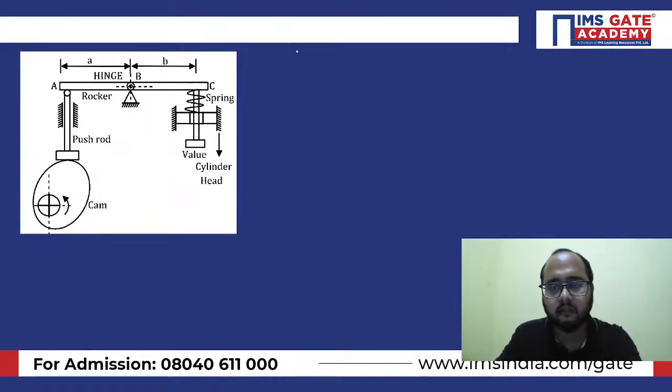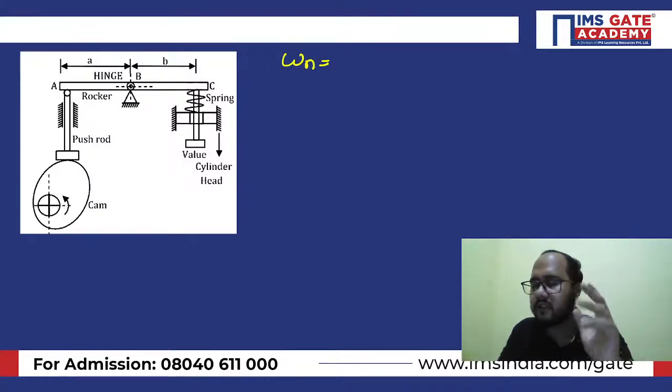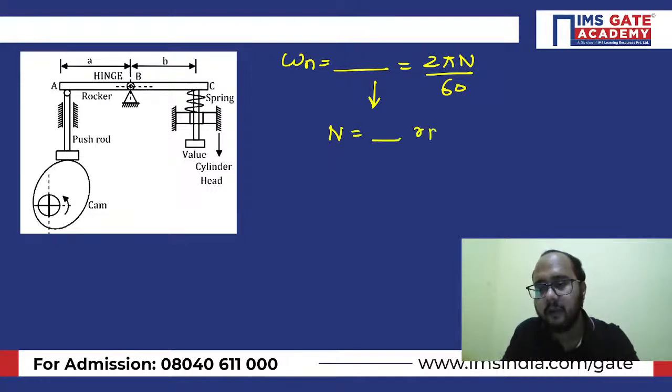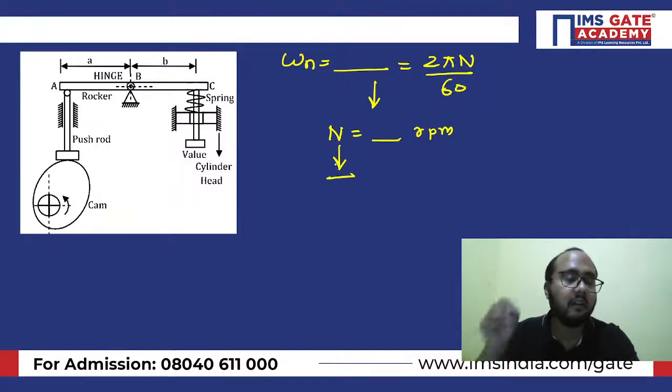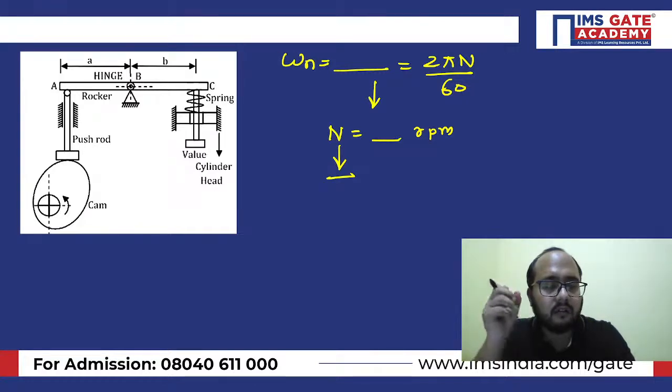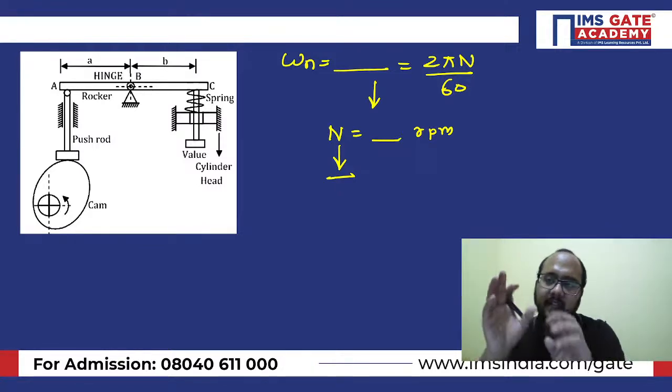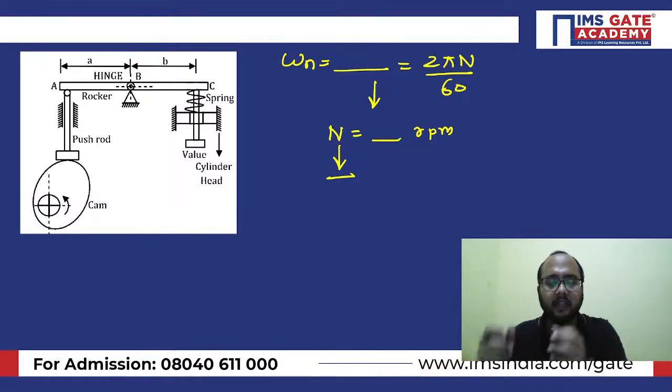Now you have to understand one point here. Resonance will be there when the natural frequency equals the force frequency. Forget about the force frequency. You know the natural frequency. If you are able to calculate the natural frequency, you can directly put this natural frequency equal to 2 pi n by 60, and from this you will get the value of n. Obviously, it will be in RPM. So you will be able to calculate the rotational speed of the shaft, under which you will have a resonance condition. So ultimately, this is an indirect way of asking the natural frequency. In this question, they are indirectly asking the natural frequency.